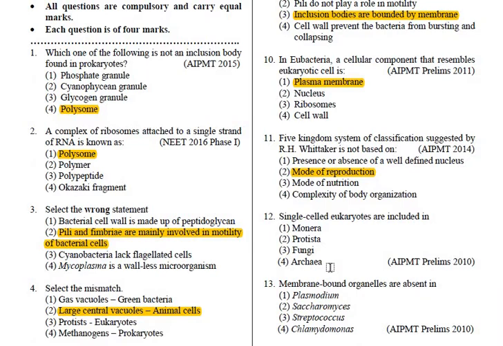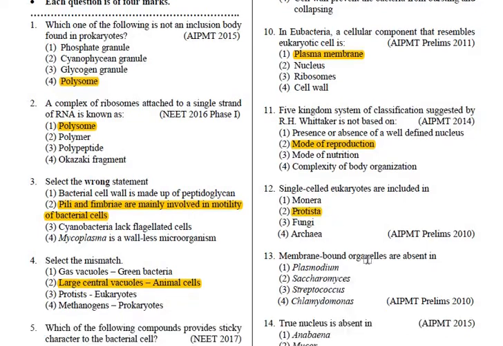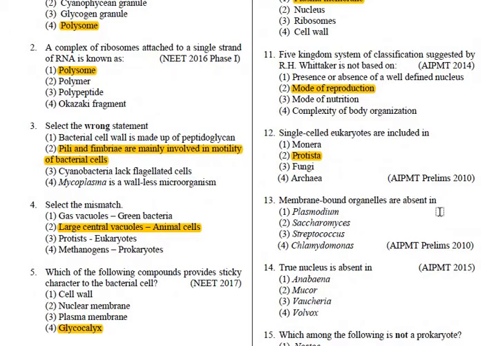In 12th, single-celled eukaryotes are included in, you should know, I discussed in R.H. Whittaker that all the unicellular organisms come under kingdom Protista. Next one, membrane-bound organelles are absent in. We know that membrane-bound organelles are absent in prokaryotes. You should know which one is the prokaryote. Chlamydomonas is the eukaryotic algae. Saccharomyces is the yeast, it is the fungus and it's eukaryote. Plasmodium is the malarial parasite, so it is eukaryote, but Streptococcus is a bacteria. So in the Streptococcus, membrane bound organelles are absent.